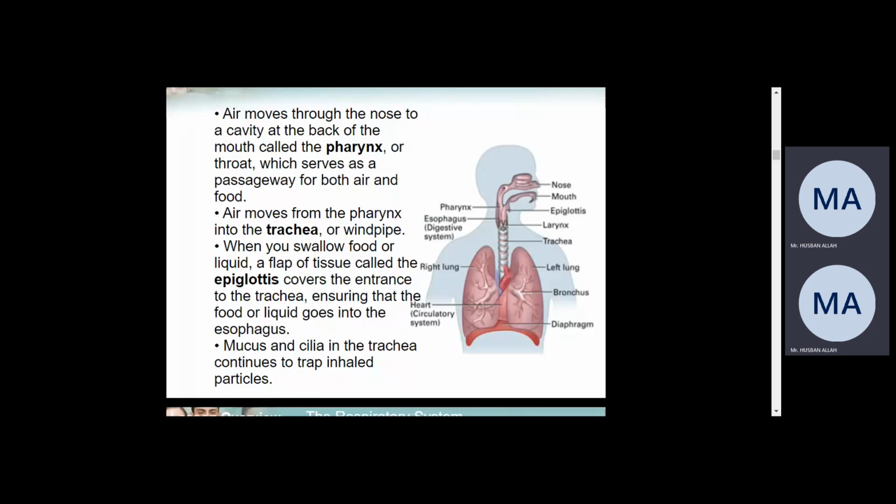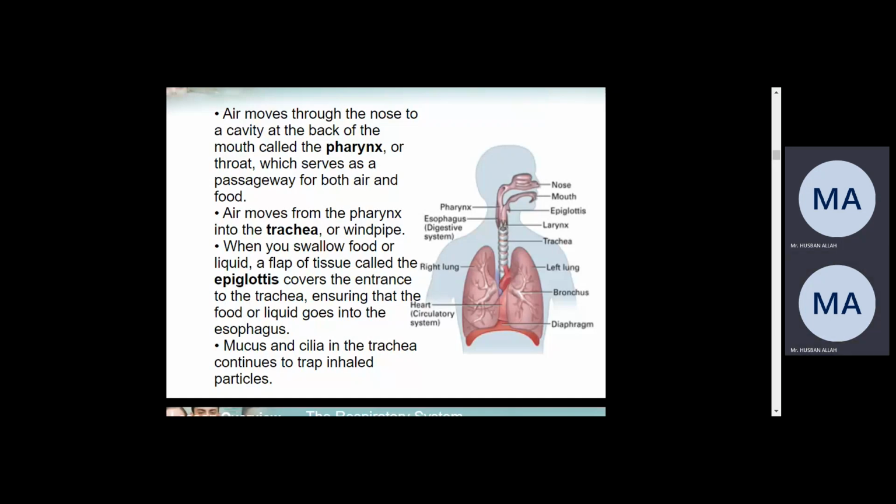Why does it come? What is the reason it comes? Like if someone is smoking. Yes, because there are no filters. If you look in the nose, in the nose we have proper filters. Dust and different particles are filtered. But if you're taking it in through the mouth, there is no filter, right? If there were a filter in the mouth, there would be no side effects from smoking. But there is no filter, so if someone is smoking, he will suffer from lung cancer at some stage of life.